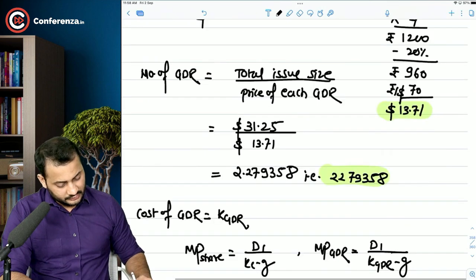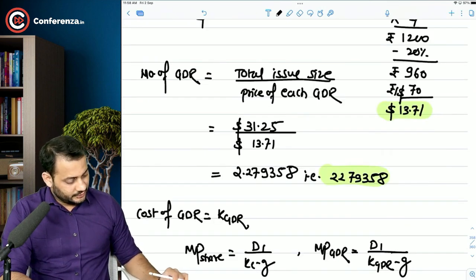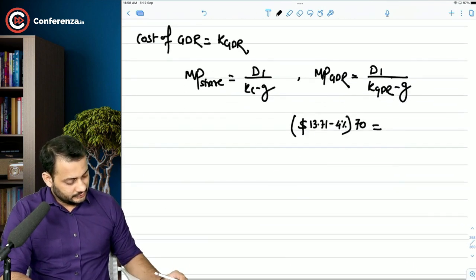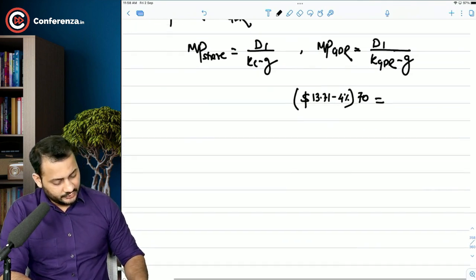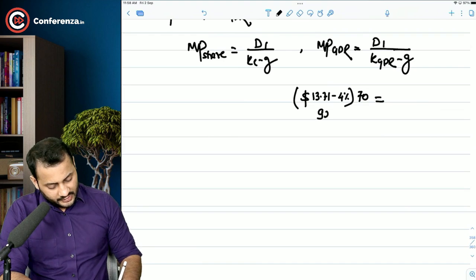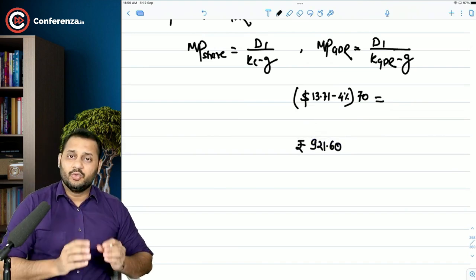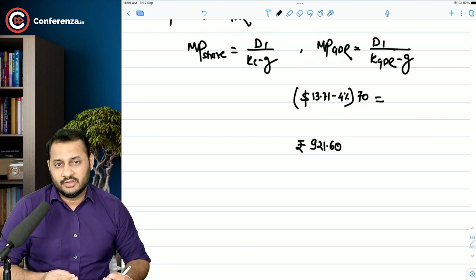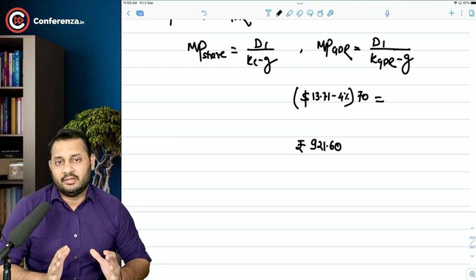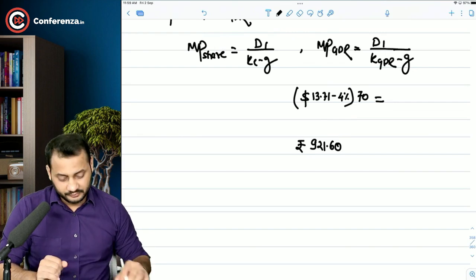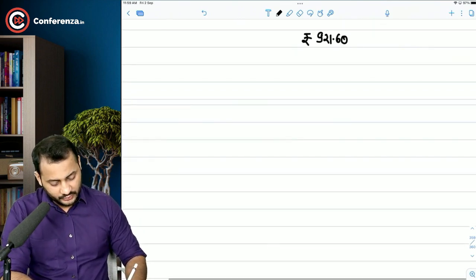960 into 0.96, yeah. So 921.60 in terms of rupees. This is what you are going to receive in your hand, in terms of rupees. I will just show you.